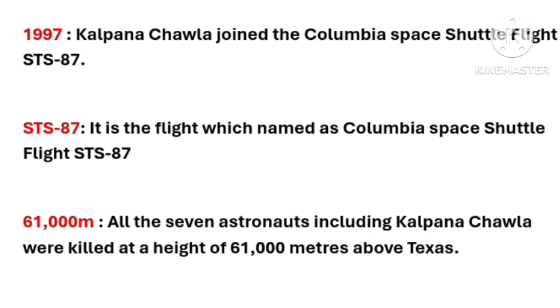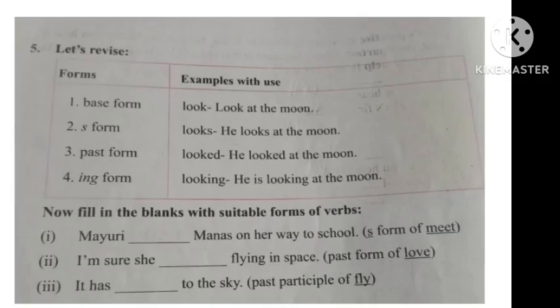61,000 meters. All the 7 astronauts, including Kalpana Chawla, were killed at a height of 61,000 meters above Texas. Now let us move to activity number 5. Here some of the forms are given and examples are also given.